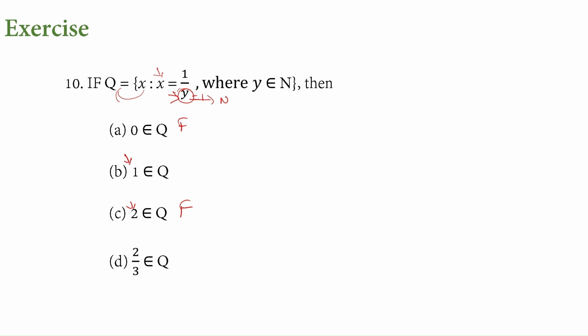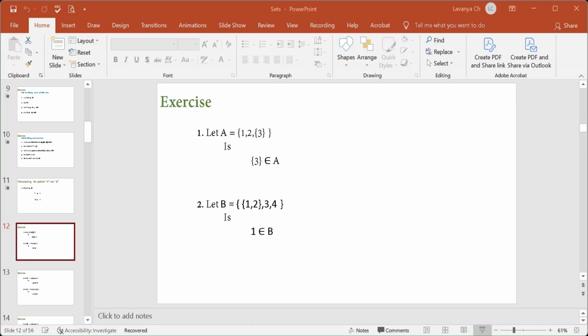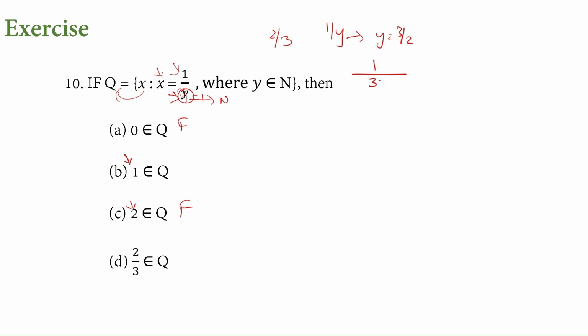2 upon 3 might look like an element, but here we have to be very careful. The numerator is 1. So obviously the denominator has to be a natural number which will give it to be an element. If we want 2 by 3 in the form of 1 by y, what happens? y has to take a value of 3 upon 2. Only in that case we can write 1 upon 3 upon 2, and this will give 2 by 3 as an element. But here y is not a natural number. Here it has to be a natural number. 3 upon 2 is not a natural number. So obviously the last one is also false.